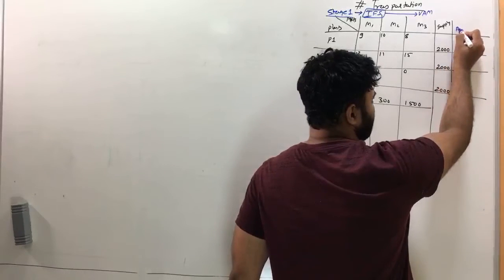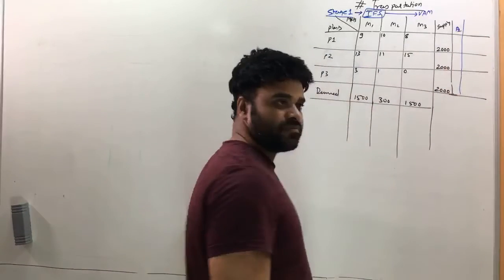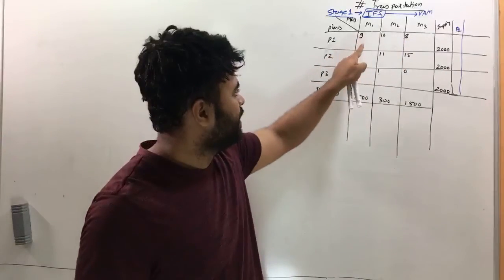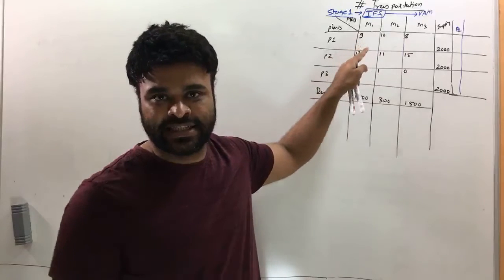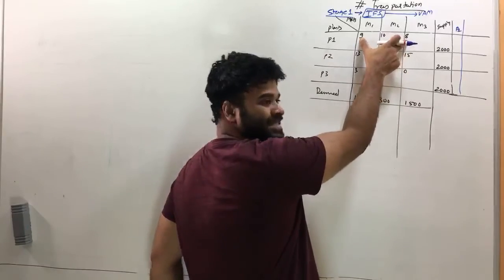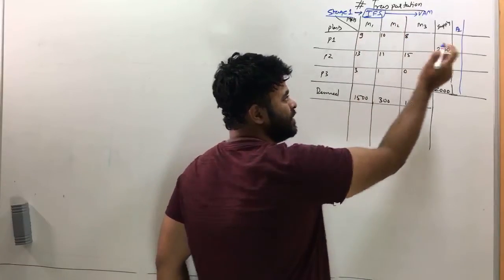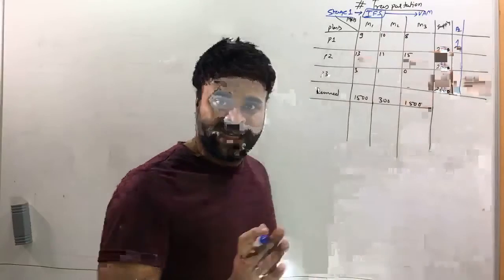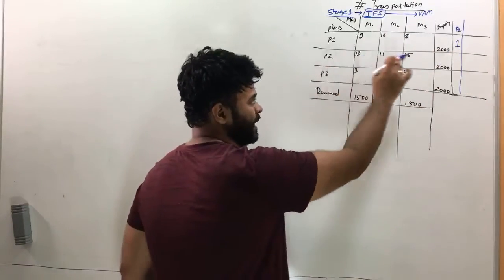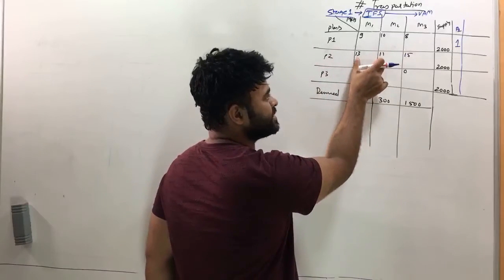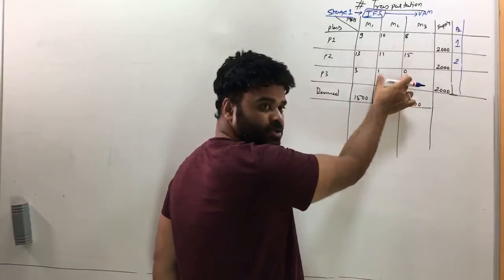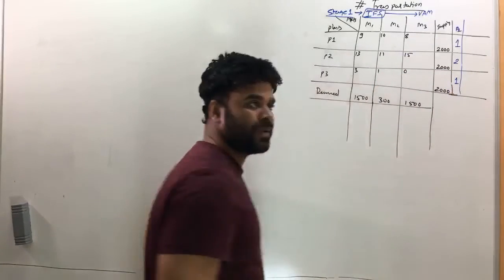First I'll find penalty 1, P1. The first penalty is in this row: you have to look at the smallest and the next smallest number. The smallest number of the first row is 8 and the next smallest number is 9. Find the difference of the two, and the difference is the penalty. Do that on the second row as well. Smallest is 11, next smallest is 13. The difference is 2. Smallest is 0, the next smallest is 1. The difference is 1. So that's how penalty 1 is going to be.